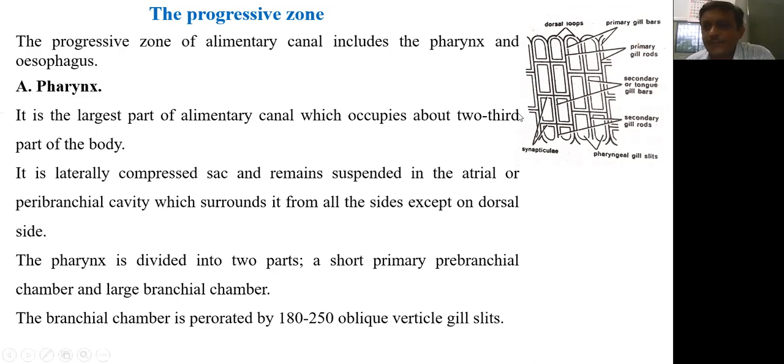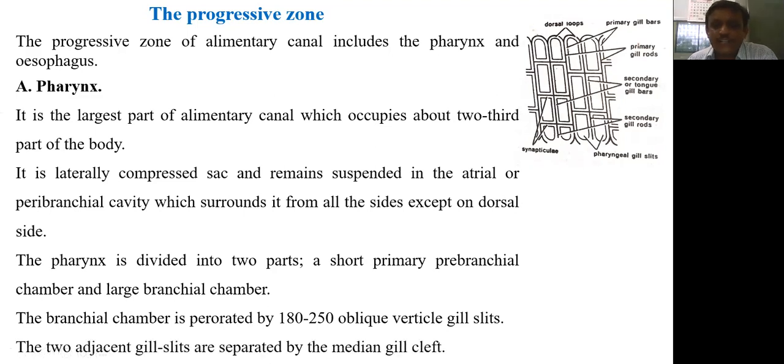Here in this diagram, we can see this part of the branchial chamber contains such small openings which are called gill slits, and these are vertical in position. Two adjacent gill slits are separated by a gill cleft.